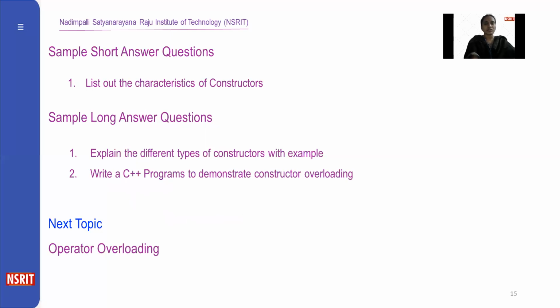So these are the short answer and long answer questions that may come in the semester end examinations. List out the characteristics of the constructor. This is the short answer question: what are the different characteristics of constructors? And long answer questions are: explain the different types of constructors with example, and write a C++ program to demonstrate constructor overloading. These types of questions may come in the semester end examinations.